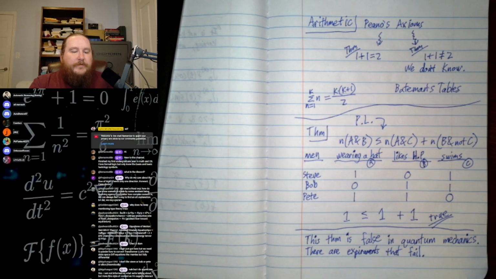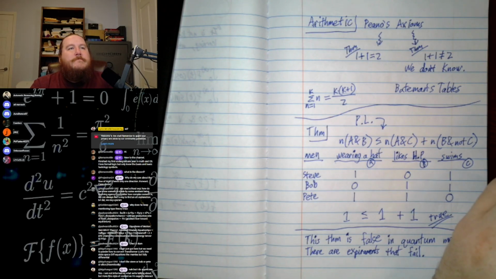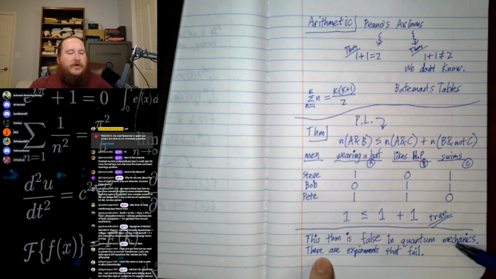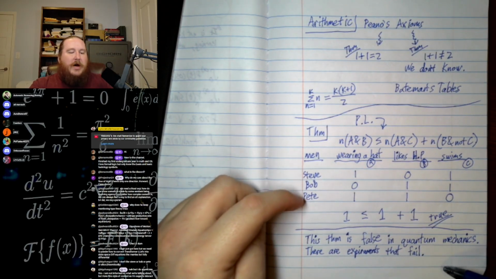So the state of superposition, the state of something being superimposed, how does this disprove classical logic? Or how does this show that there's not just some kind of rule that we haven't accounted for? Well, let's imagine the molecules we're talking about are named Steve, Bob, and Pete.